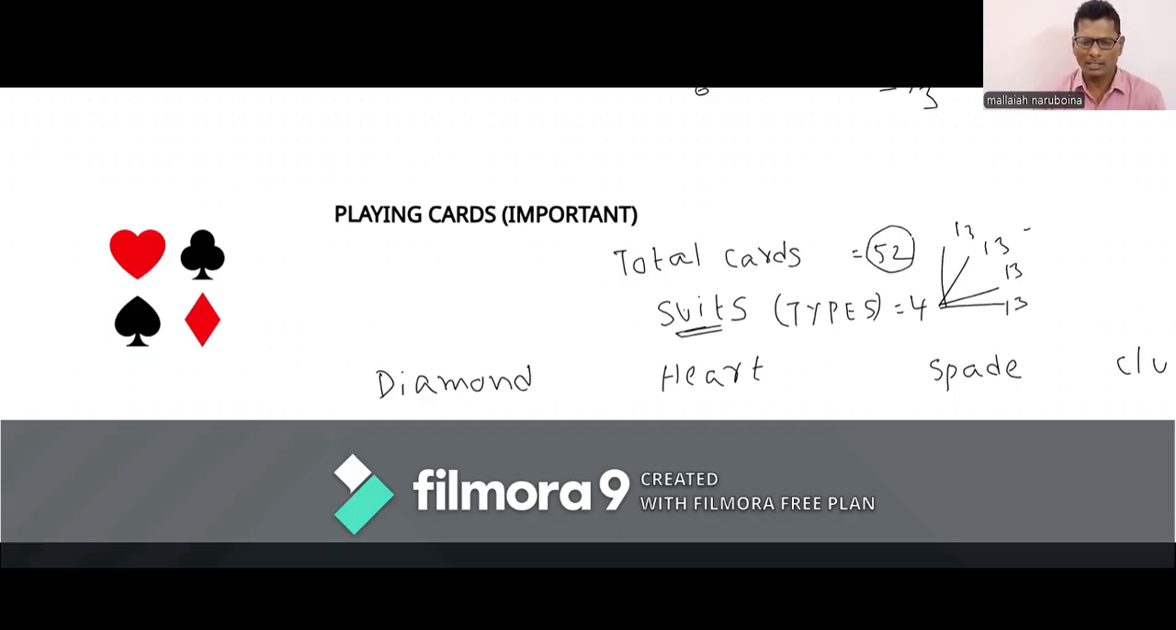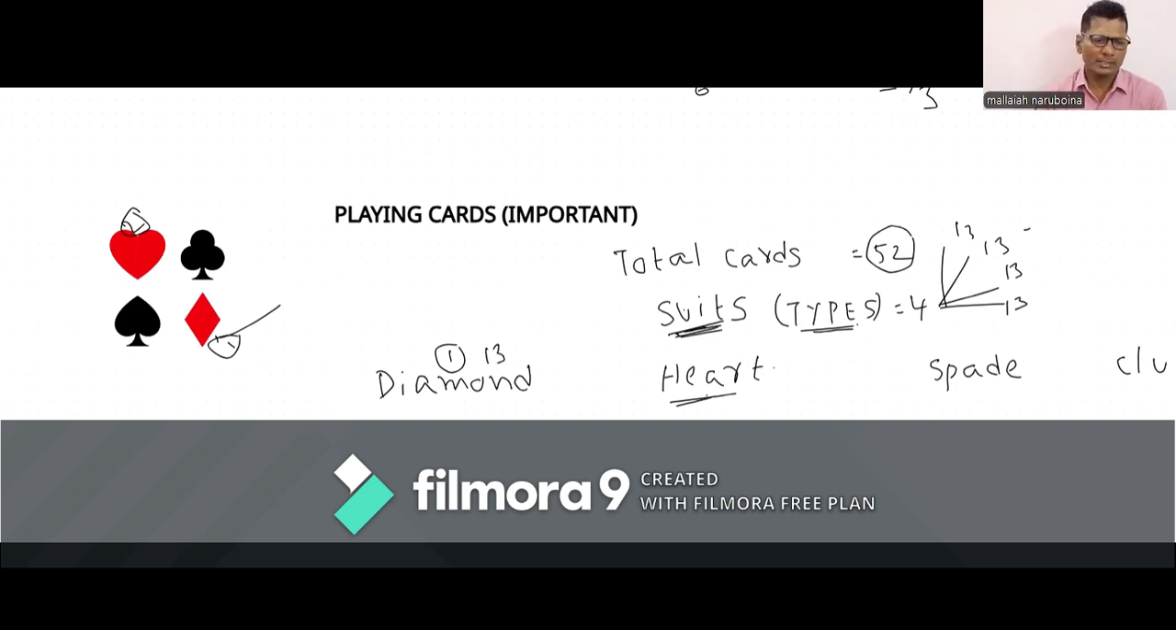What are the types? Diamond, heart, spade, club. You can see the pictures here. This is diamond, the first one. Next, heart. This diagram is in red color, right? Heart is in red color. Diamond and heart are in red color. There are 13 diamonds and 13 hearts.